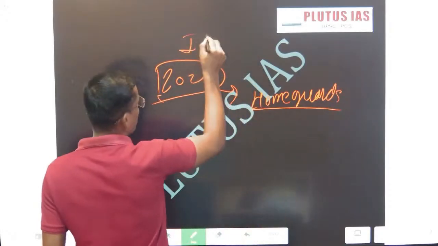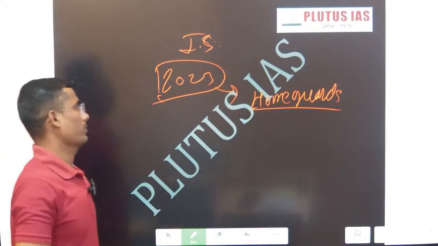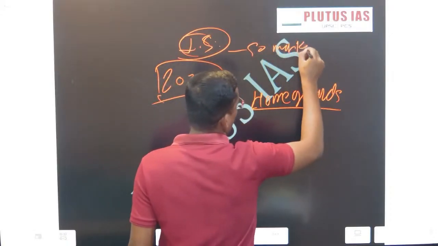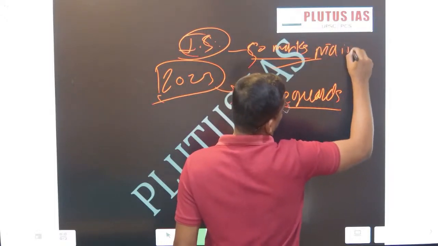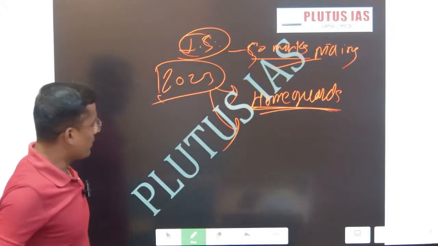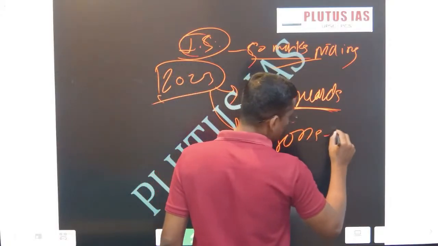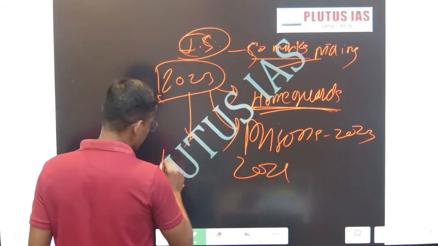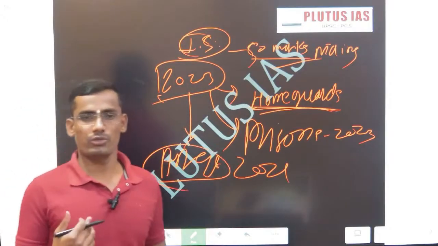Internal security, 50 marks, is not only important for mains; now they are asking questions in prelims itself, particularly on Home Guards, then prisons, in 2023 and 2021 also, and arrest, including police custody and judicial custody.